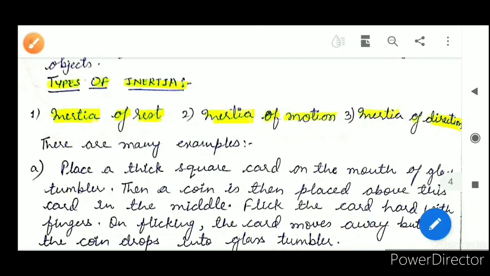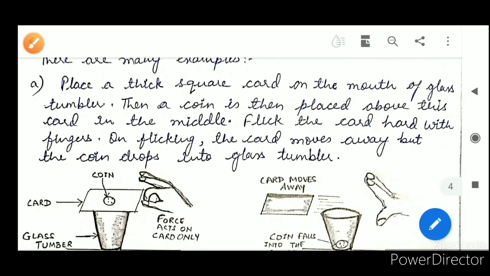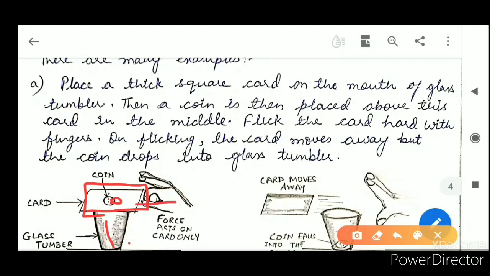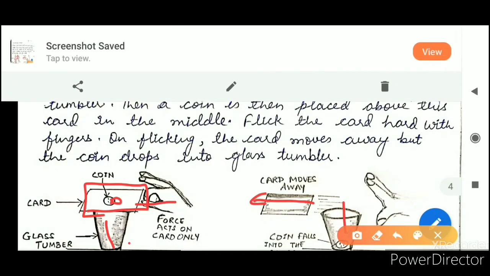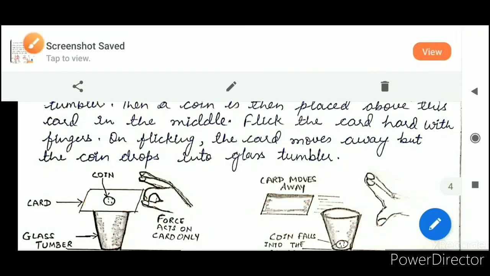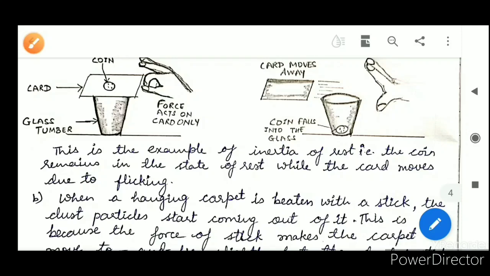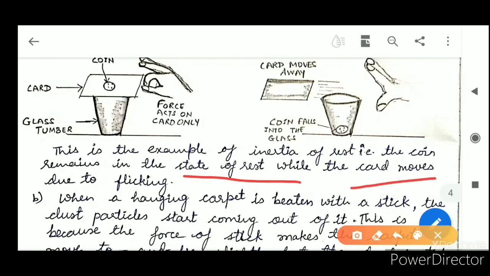Let us see the first example. A glass tumbler is there, a square card is kept on the glass tumbler, and a coin is placed in the middle of that card. They are all at rest. You are going to flick the card with the help of your finger. So what happens? The card moves away, whereas the coin goes inside the glass tumbler. This is the example of inertia of rest. The coin remains in the state of rest while the card, due to flicking, moves away from the glass tumbler.